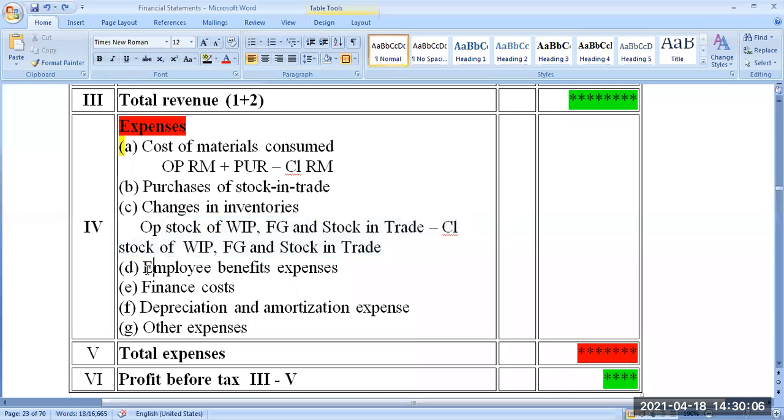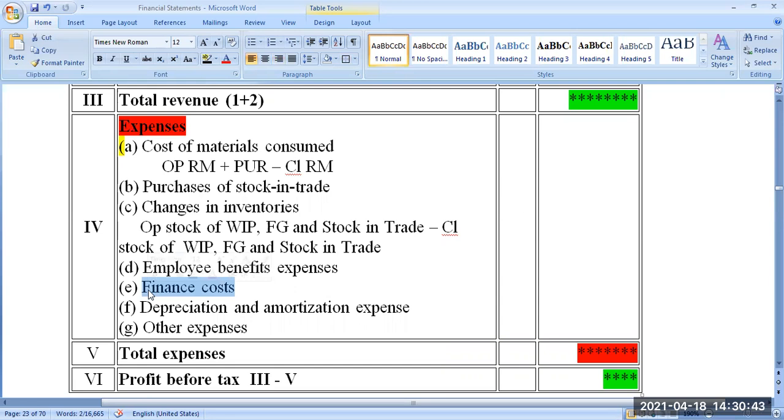Change in inventory. Next, all expenses relating to employee benefit, salary, wage, bonus, everything put together will come under this category. In the trial balance, you will see individual items: salary, bonus, wage, provident fund contribution, employee benefit expense, anything else, etc. All things put together, you have to prepare one small note. In that note, you have to take all the expenses, add together and bring it here and write it in this column. Okay. Then finance cost, which includes interest and any other bank charges.